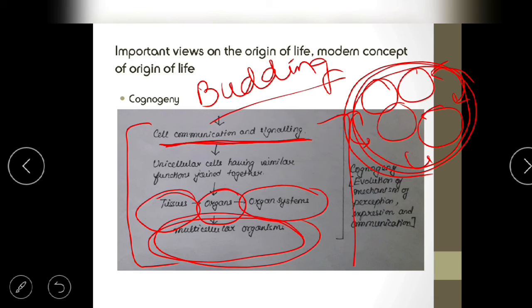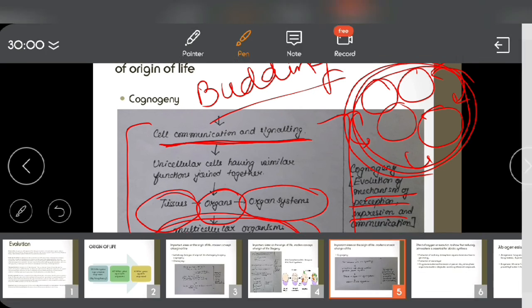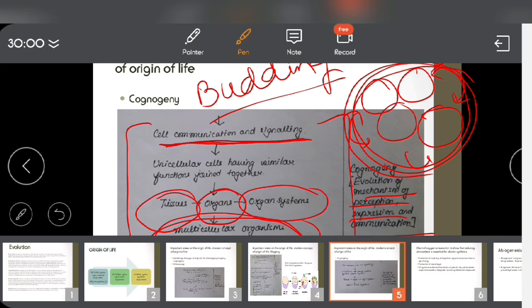Finally, in cognogeny we see there is cell communication. This is the ultimate thing. When there is a mechanism of perception, expression and communication between cells, we can easily deduce that the cells can come together to form the higher levels of multicellular organisms. So that's all. Thank you.